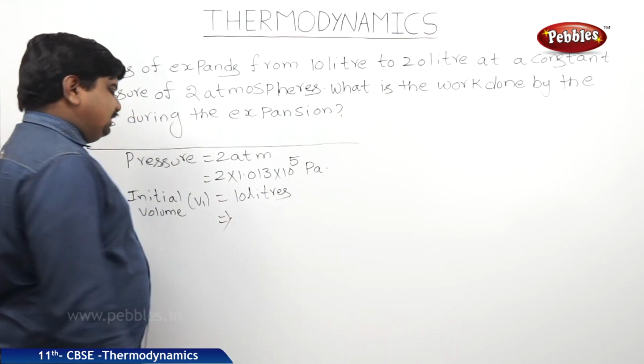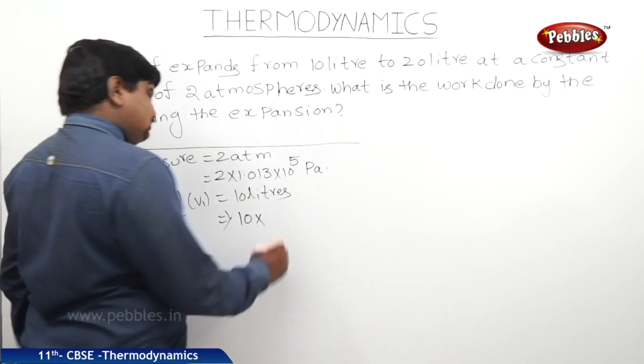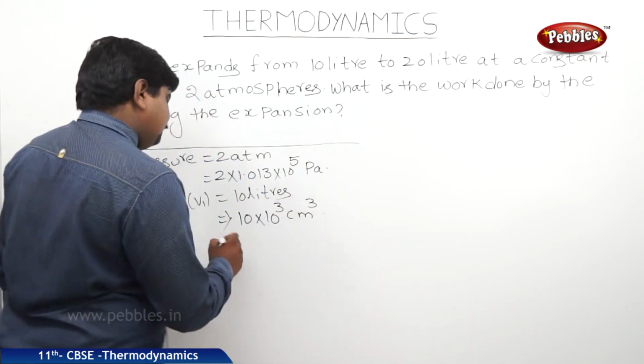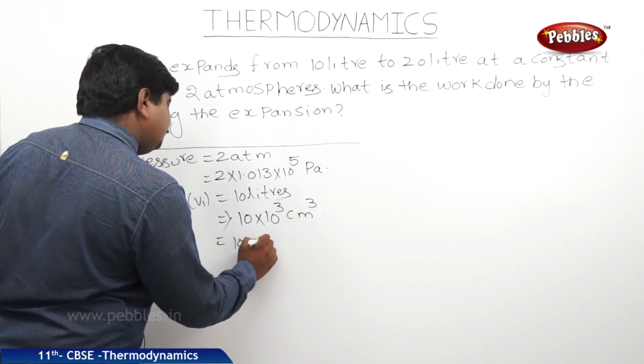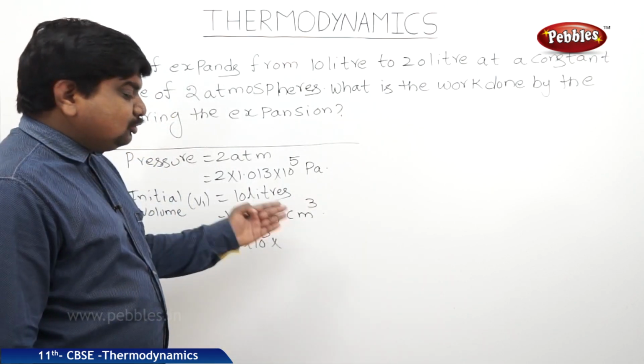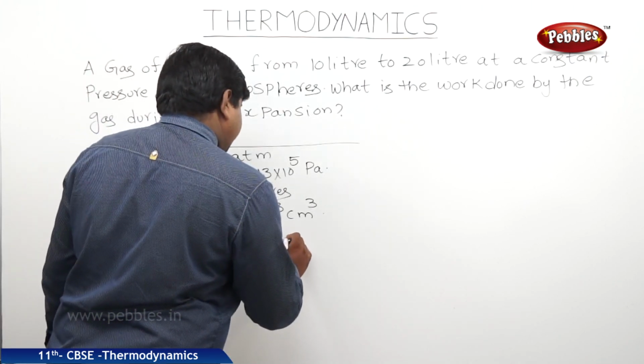So, what can we write? This one, 10 liters, means 10 into 10 cube centimeter cube. Therefore, it is 10 into 10 cube into, 1 centimeter is 10 power minus 2 meters, centimeter cube means 10 power minus 2 whole cube meter cube.